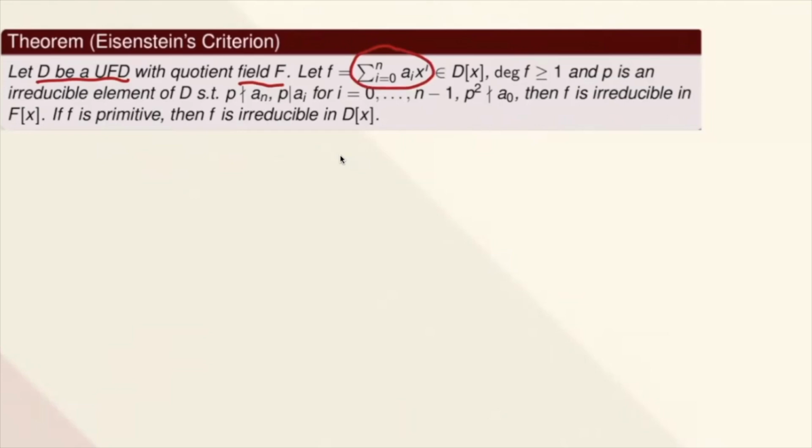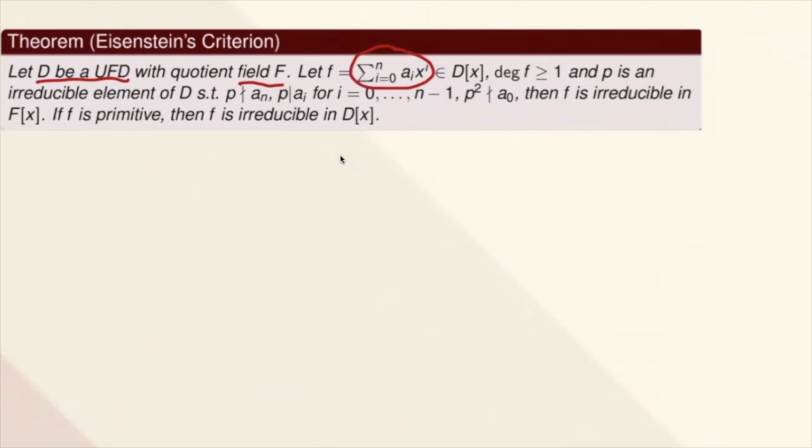If these conditions are satisfied, then F is irreducible in F[x]. So if F is primitive, then F is irreducible in D[x]. So this is actually in connection with the previous video for the polynomials in unique factorization domain. So in this case, nakafocus lang tayo kay Eisenstein Criterion.